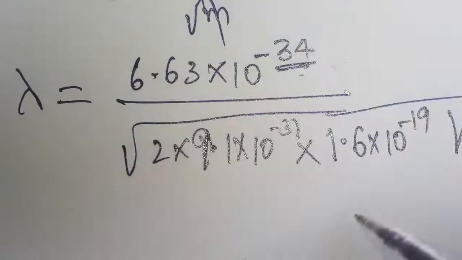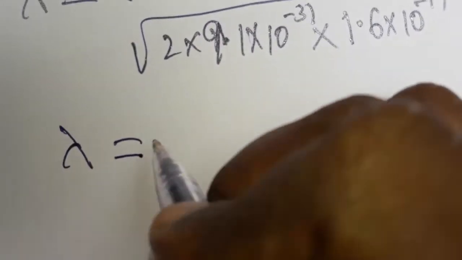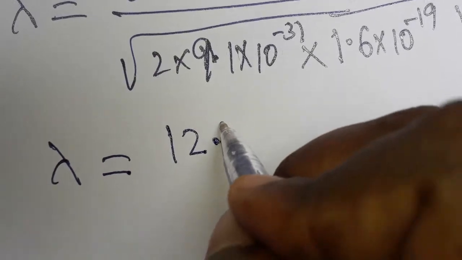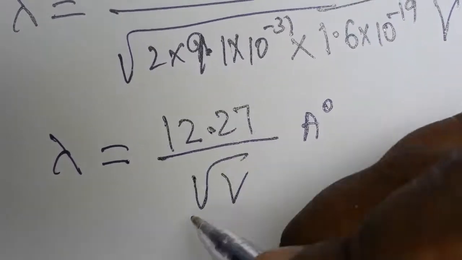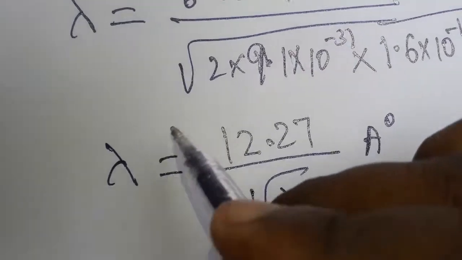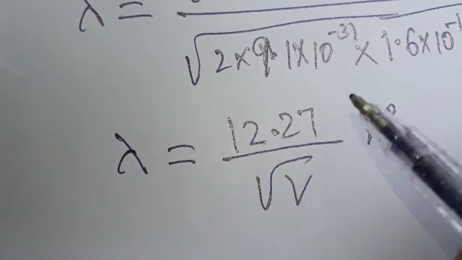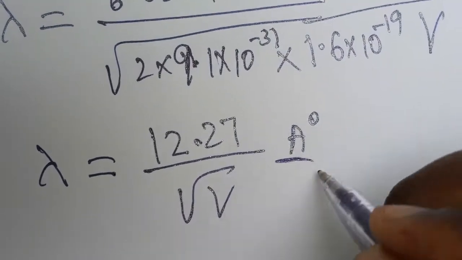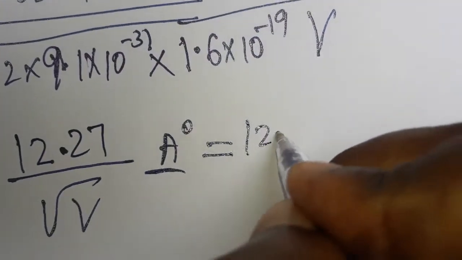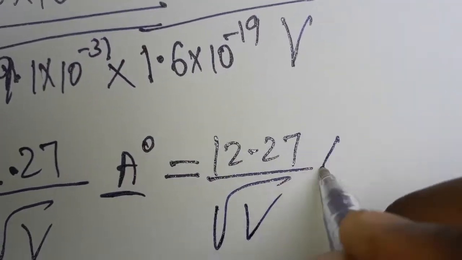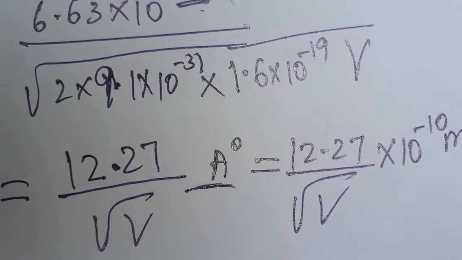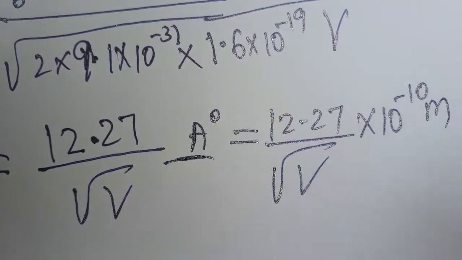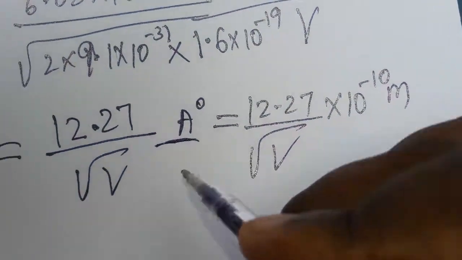So after this whole calculation, we get 12.27 divided by root of V angstrom unit. If you know the voltage applied, you can find the wavelength of the electron. An angstrom is 10 power minus 10 meter, so 12.27 divided by root of V is in 10 power minus 10 meter. Because it is at the atomic level, we take it in angstrom units.